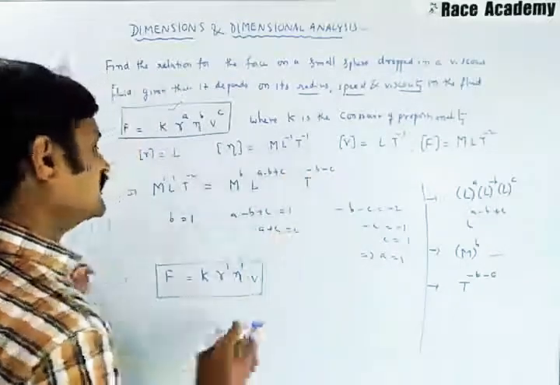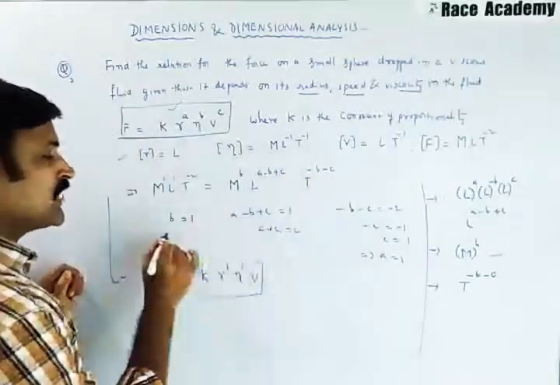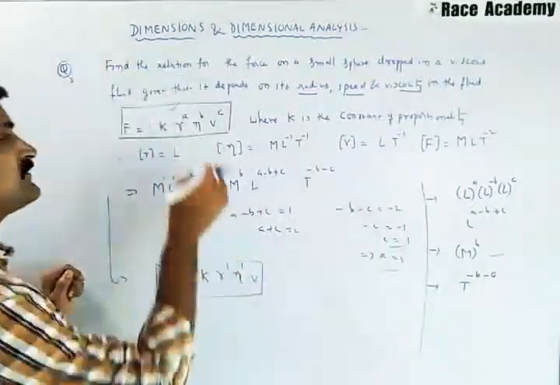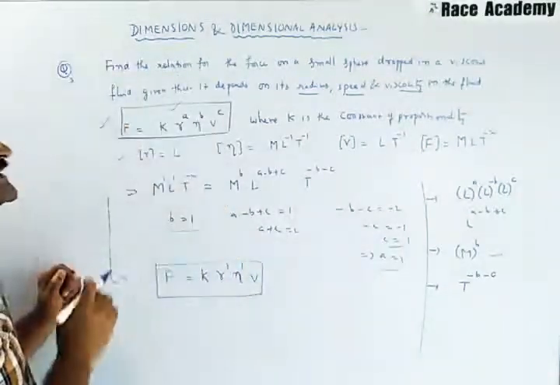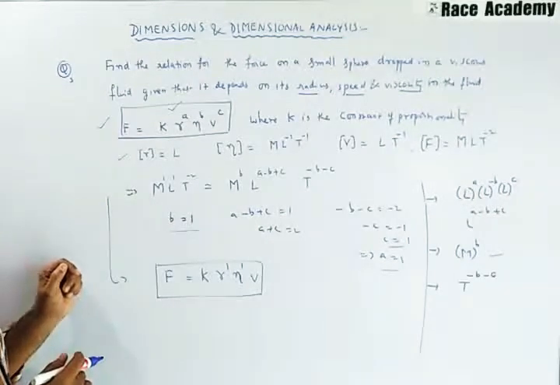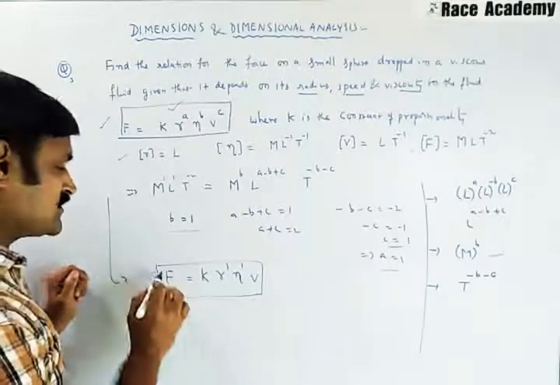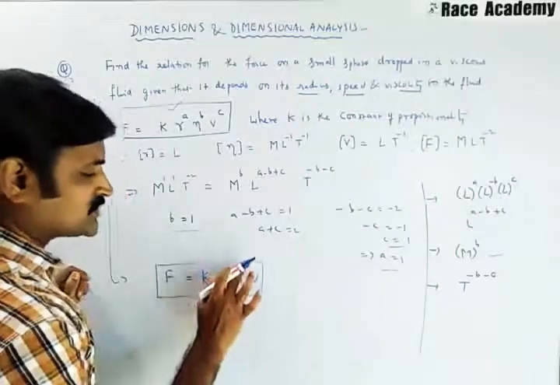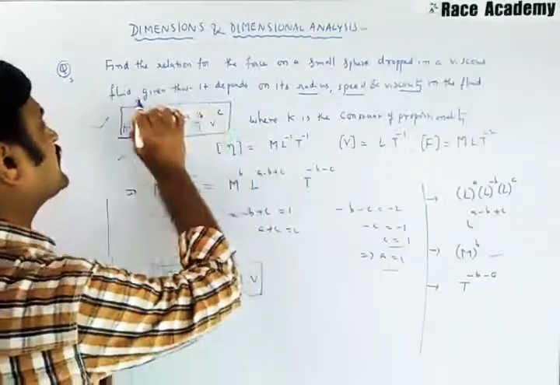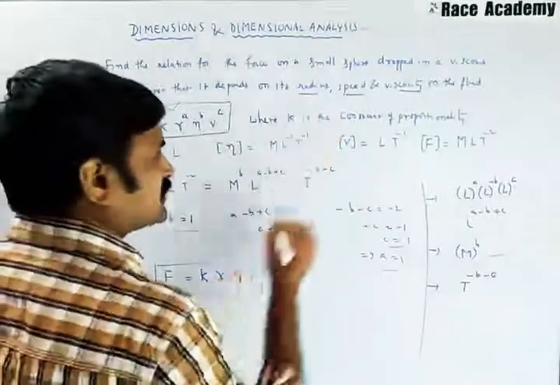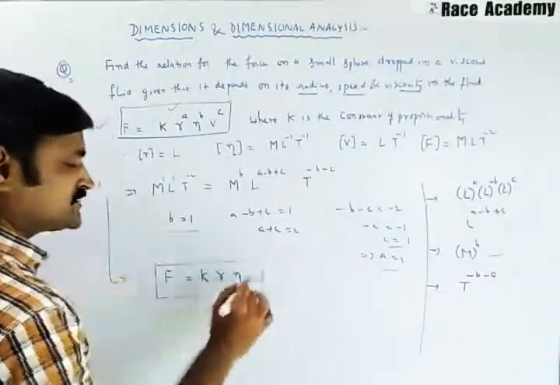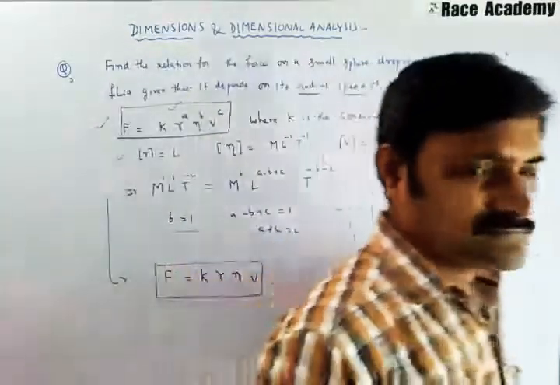After equating this, we have solved and got b = 1, a = 1, c = 1. So we have substituted in this to get the relation for the force on the small sphere dropped. That is F = K R (viscosity)(velocity). It was given that it depends on radius, speed, and viscosity of the fluid. So that is how we have solved it.